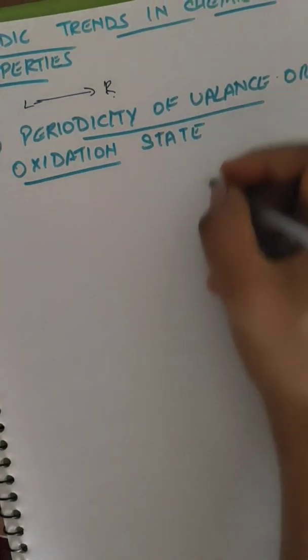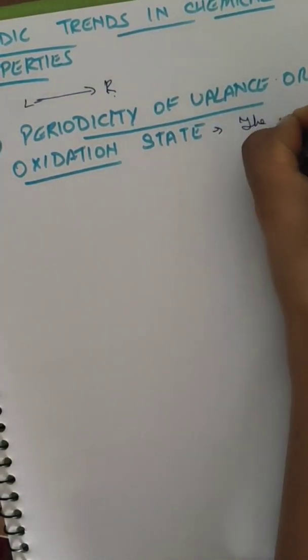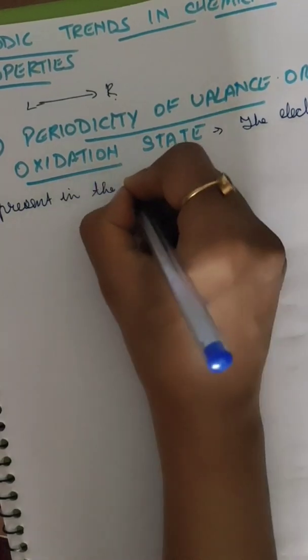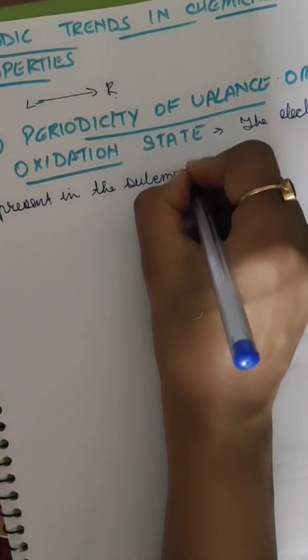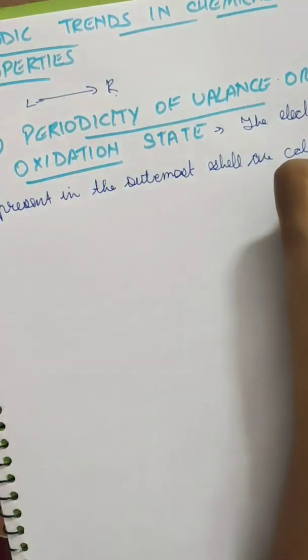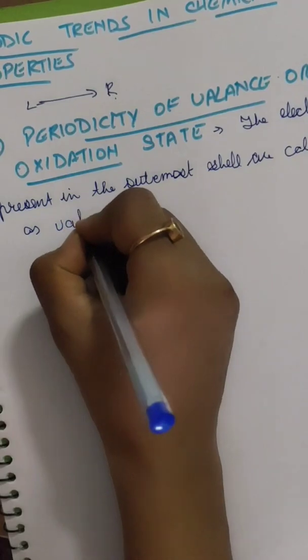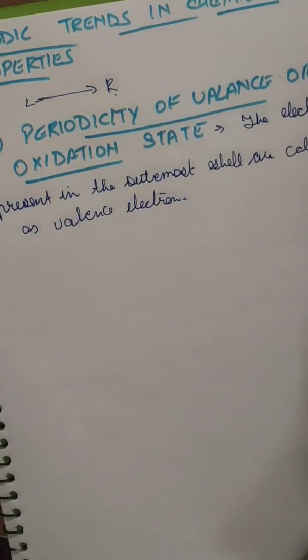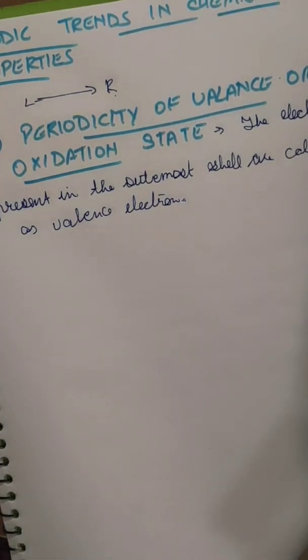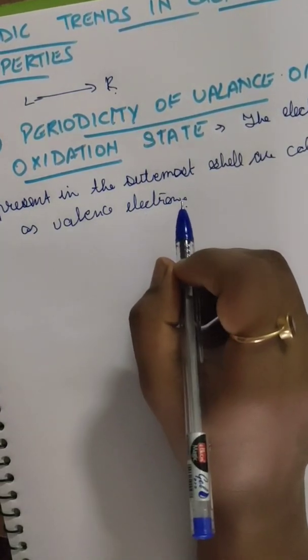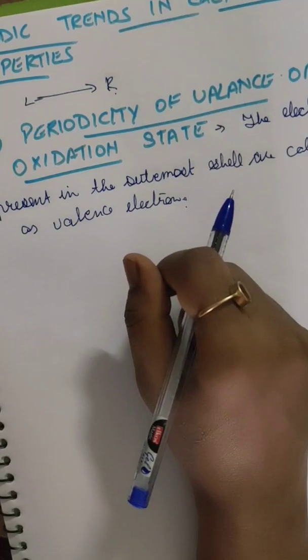So the electrons present in the outermost shell are called valence electrons. Everyone knows that. So when we discuss this, the valency is either the number of valence electrons or equal to 8 minus the number of valence electrons.